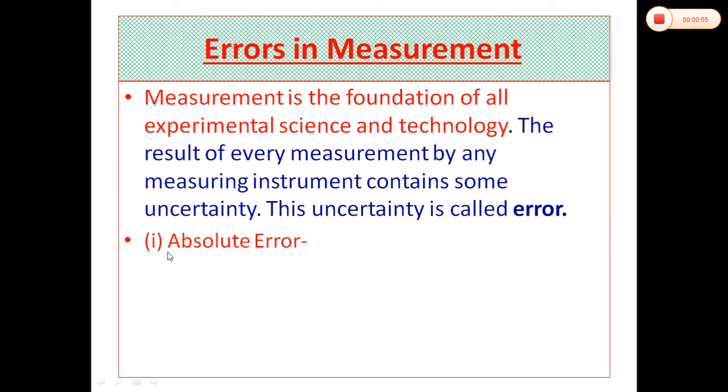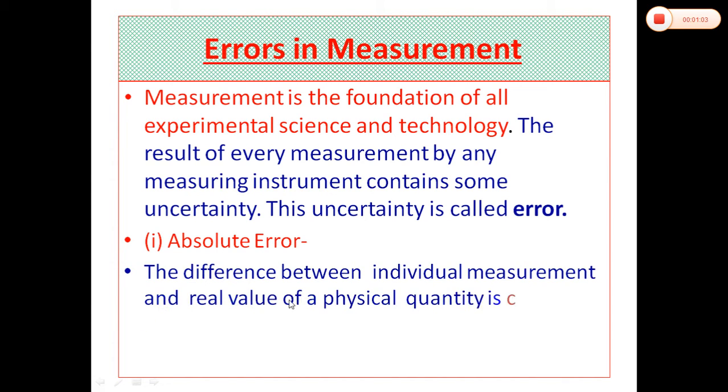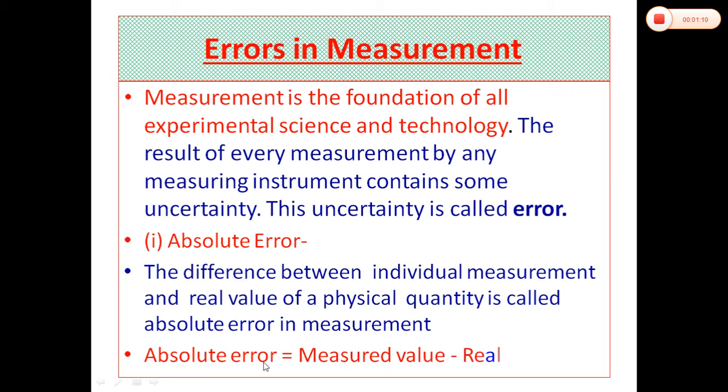First error, that is termed as absolute error in the measurement. The difference between individual measurement and the real value of a physical quantity is called absolute error in the measurement. Absolute error is equal to measured value minus real value of the physical quantity.